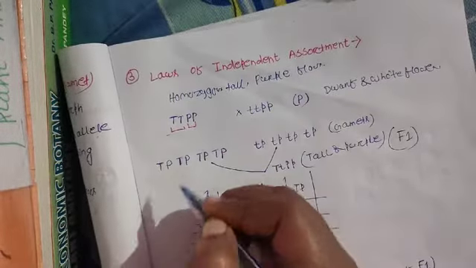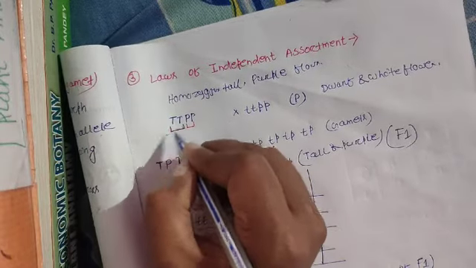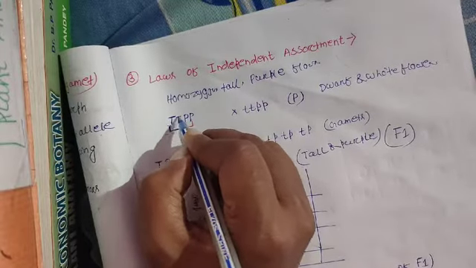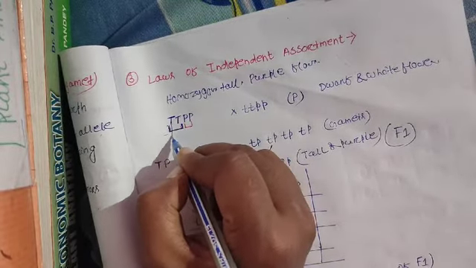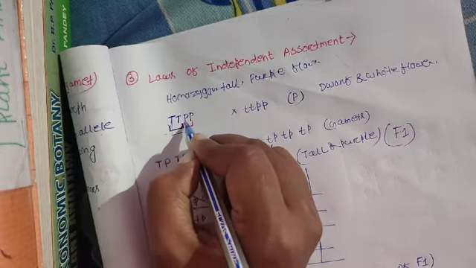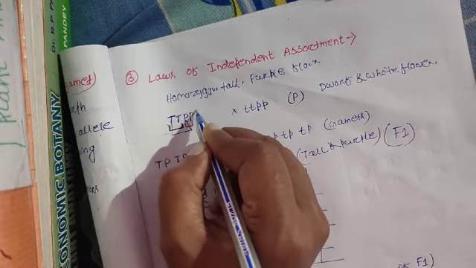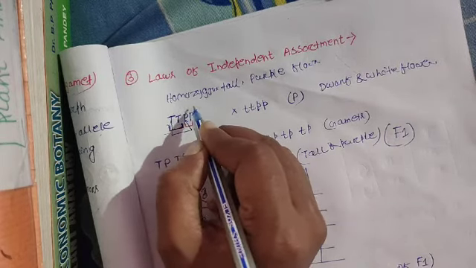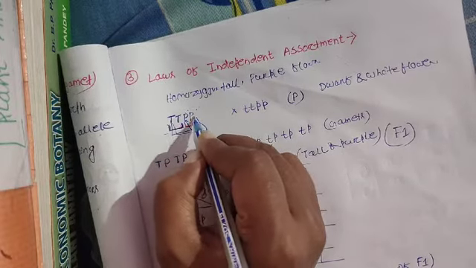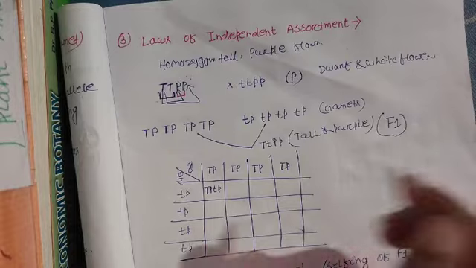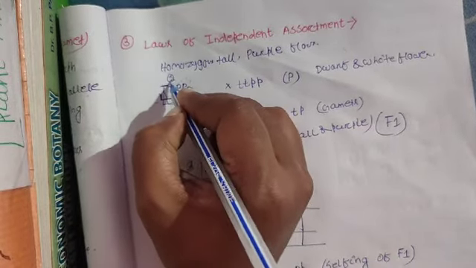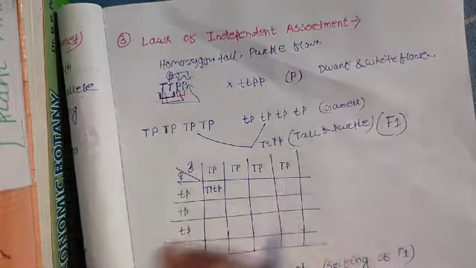According to independent assortment, the alleles of the height gene, capital T and capital T, can mix with either one allele of the next gene or the other allele of the next gene. Similarly, the second allele can also pair with the first allele or the second allele of the other gene.